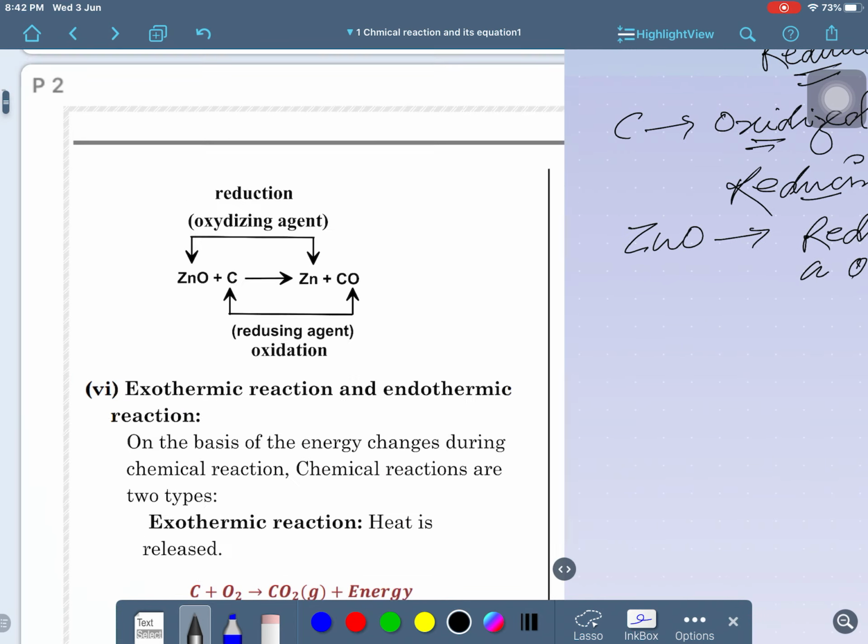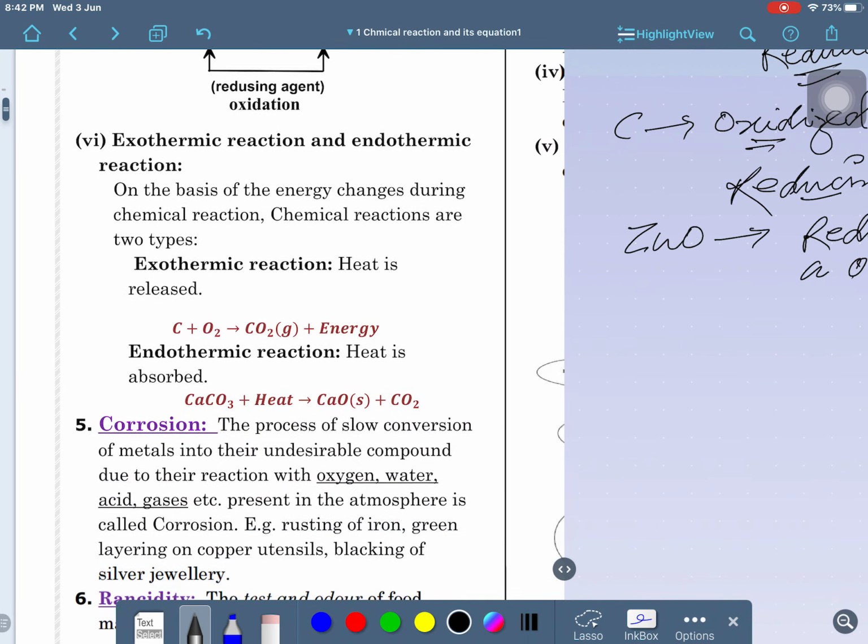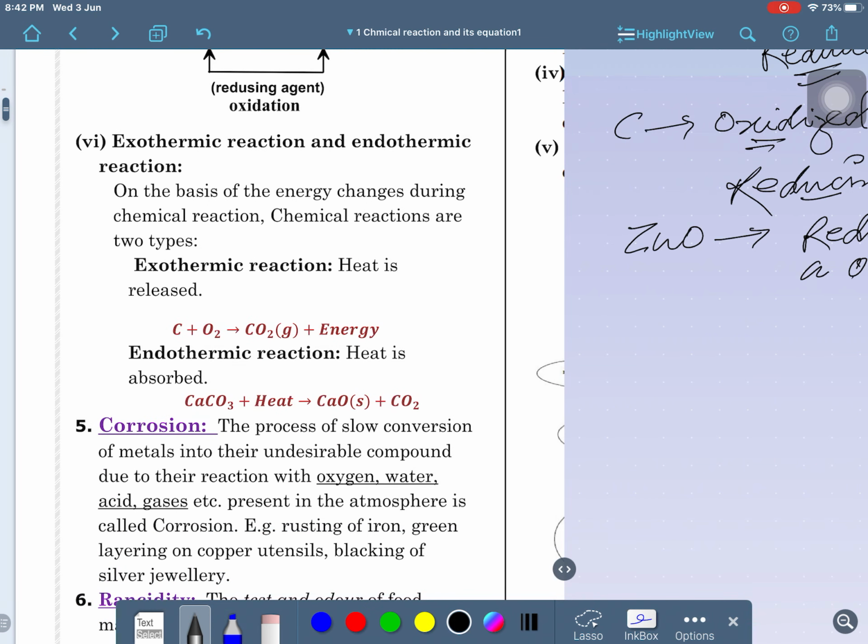Now see the next also: exothermic and endothermic reactions. Heat release is exothermic, heat absorb is endothermic. These two reactions you can understand here. Carbon plus oxygen. Carbon means what? Anything you burn is made up of carbon. Wood is made up of carbon, plastic and polythene also. Sometimes you burn wood, sometimes clothes, plastic, polythene. These all give heat because they are products of carbon.